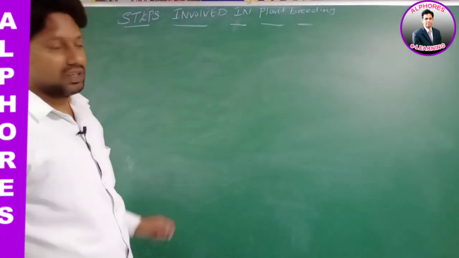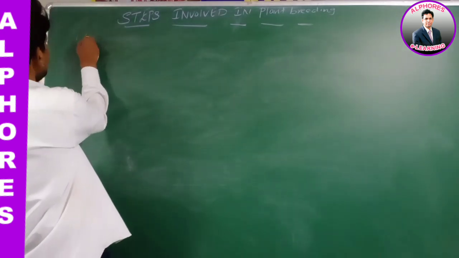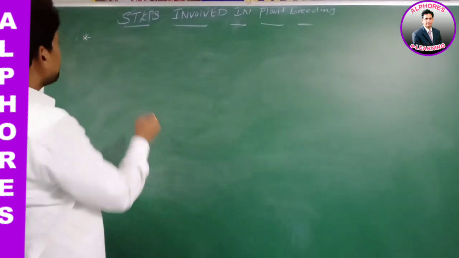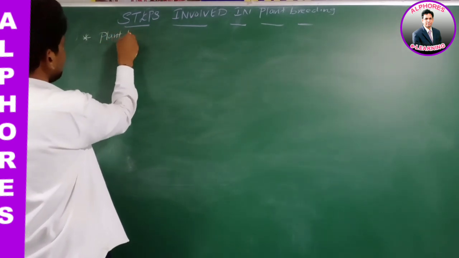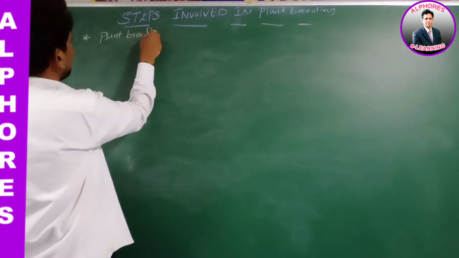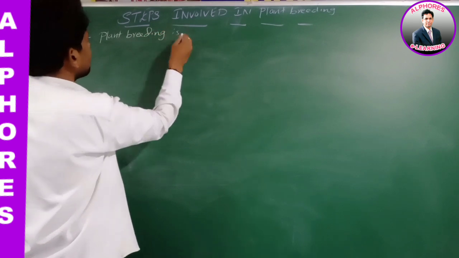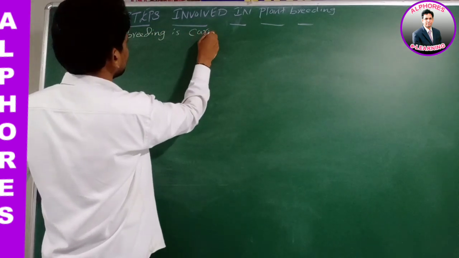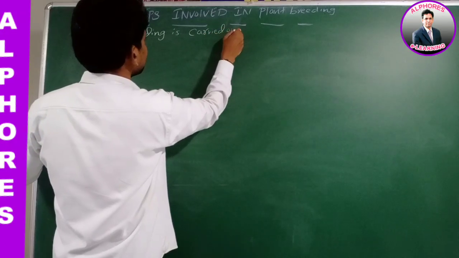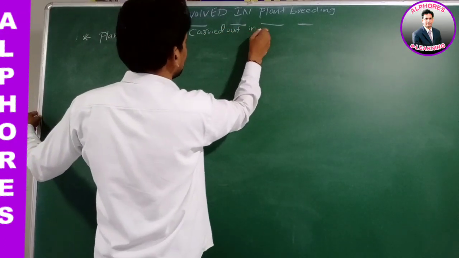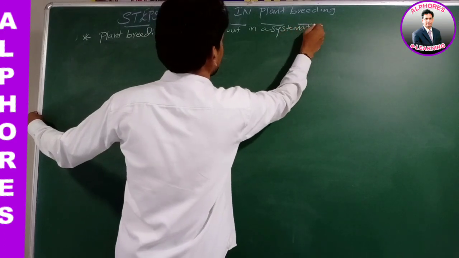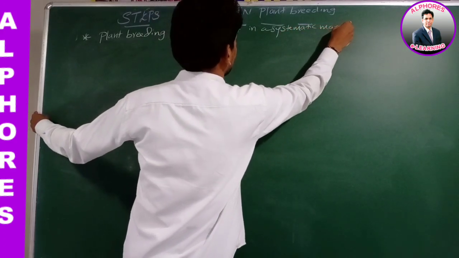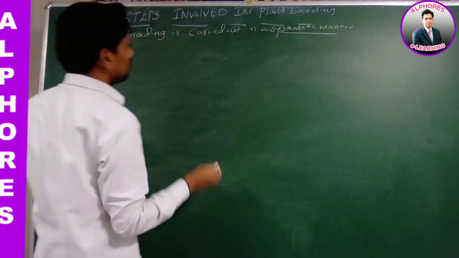Plant breeding is carried out in a systematic manner throughout the world.